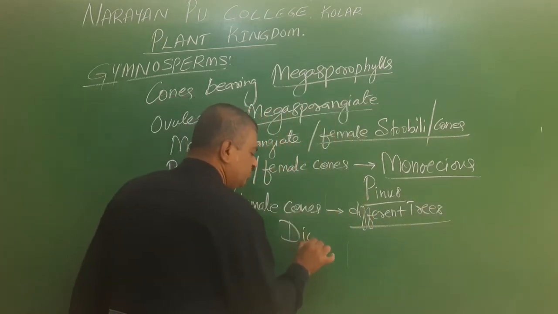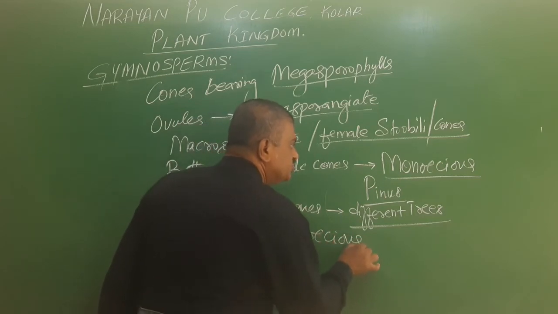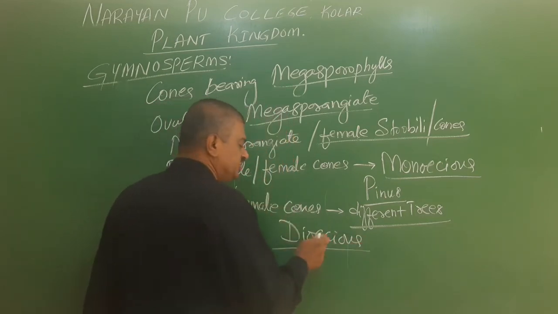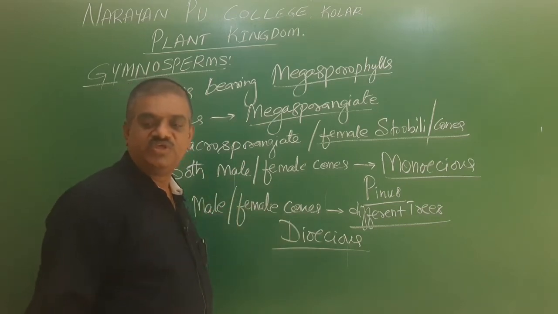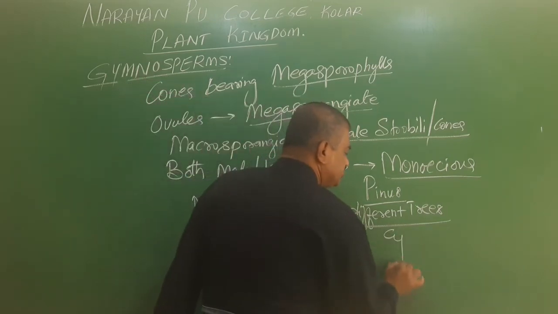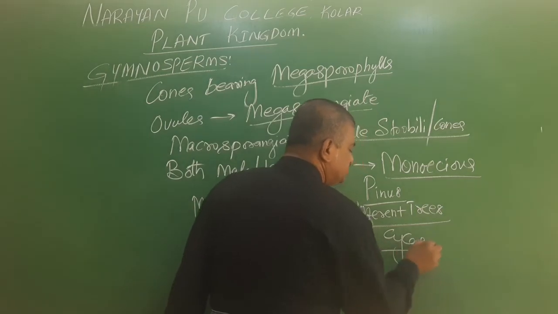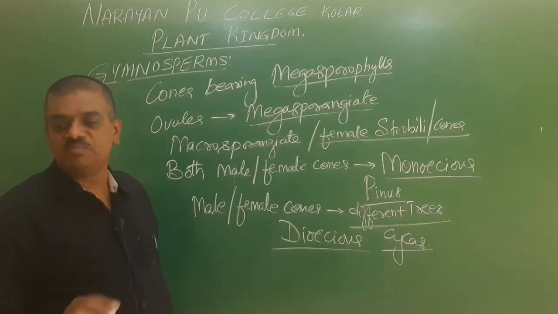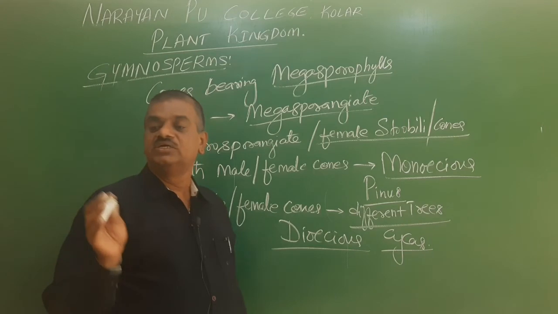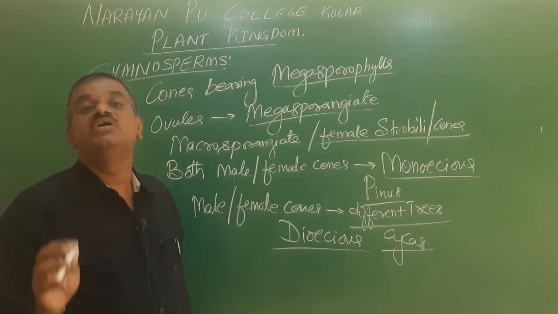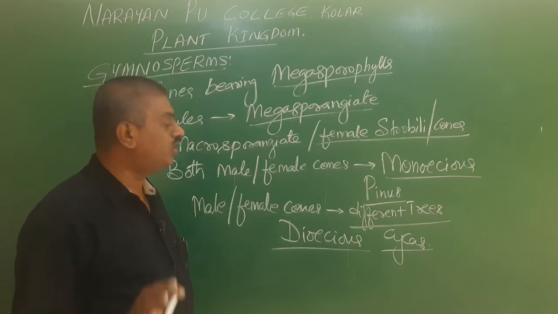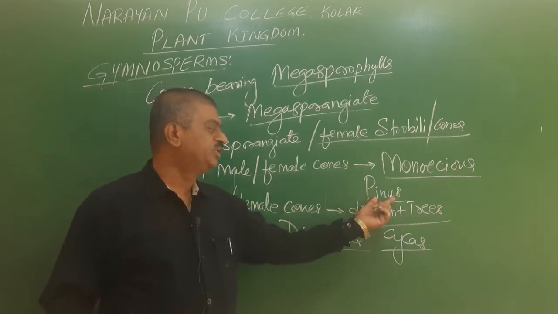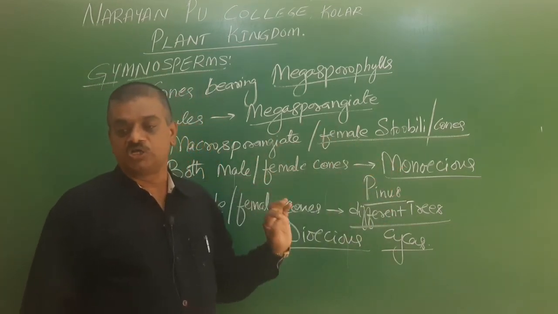For that we use the word dioecious, which means unisexual, male separate and female separate. This can be noticed in Cycas, where the male and females are different. The majority of gymnosperms are dioecious except Pinus, which is monoecious.